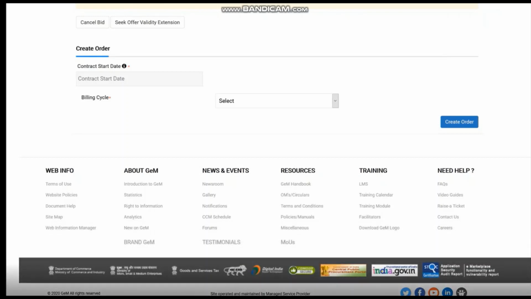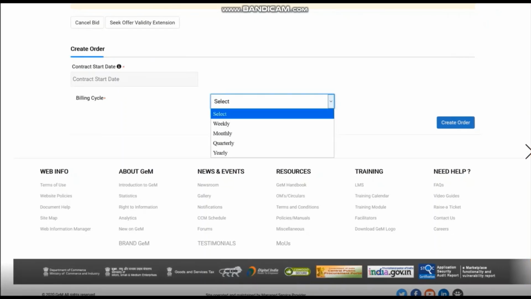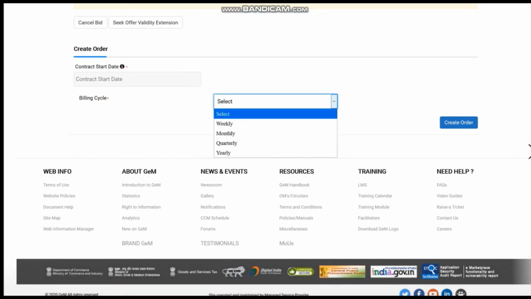Once you have selected a vendor for placement of the order, you can create an order. You can also go for cancellation of bid if you find that the rates are not reasonable for any other reason. Similarly, you can also go for validity extension by seek offer validity extension. Now you can select the billing cycle and contract start date. Generally, we select monthly billing cycle, and contract start date should not be less than 7 days.